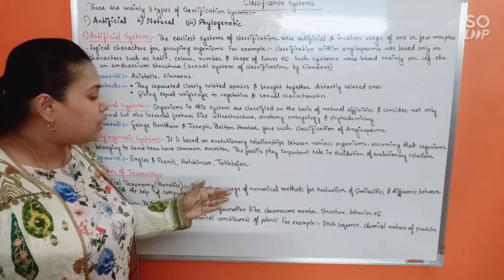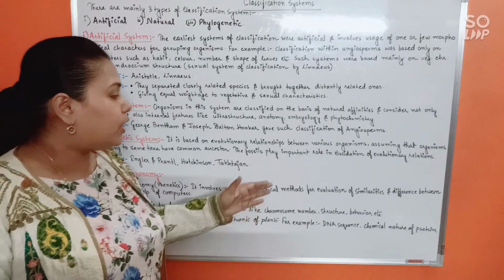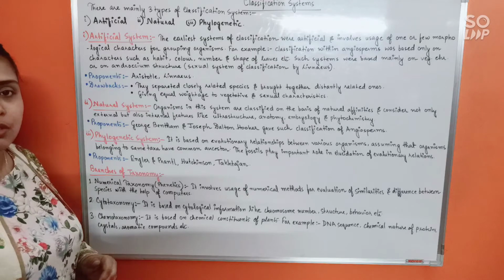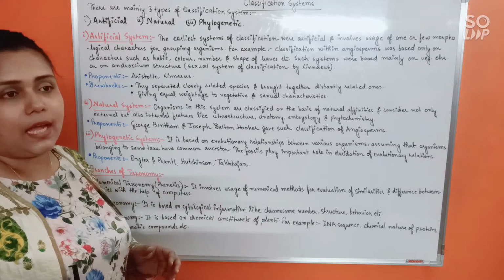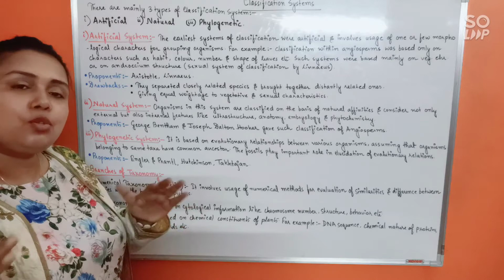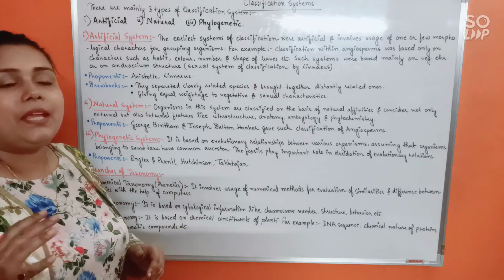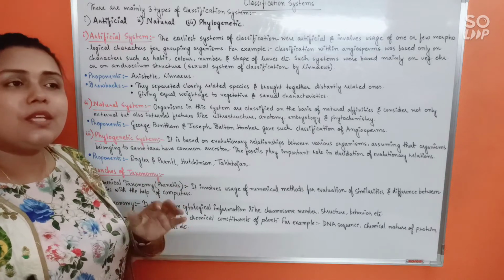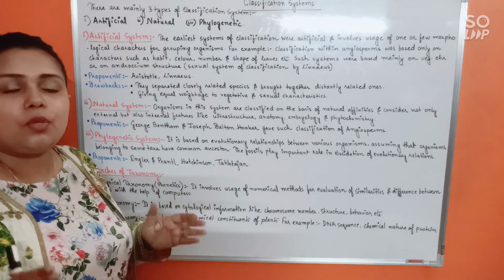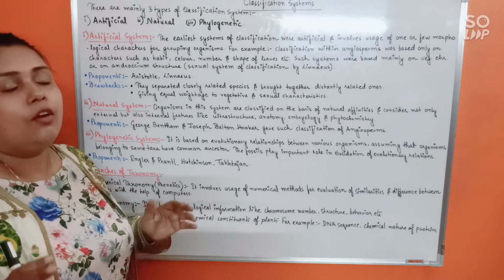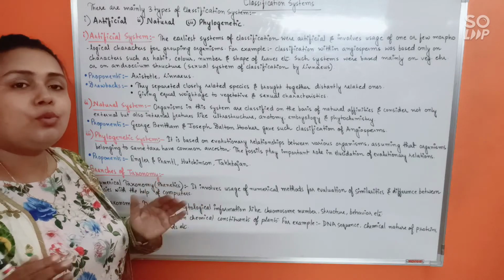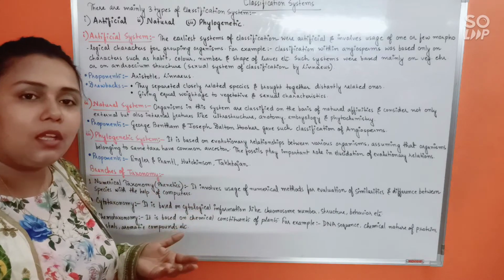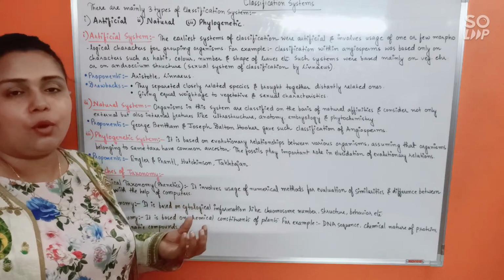First is numerical taxonomy, also called phenetics. It involves the usage of numerical methods for evaluation of similarities and differences between species with the help of a computer. So what you mainly do here is try to compare two organisms based on hundreds of their characters, using certain signs. Say for similarities we use the sign plus, for dissimilarity we use the sign minus, and for no data or sufficient data not being available we use the sign 0 or theta.